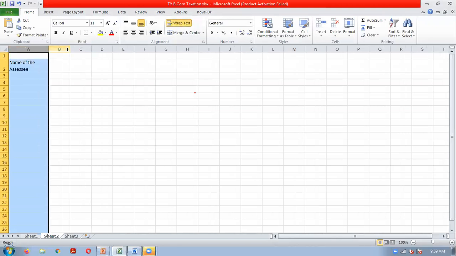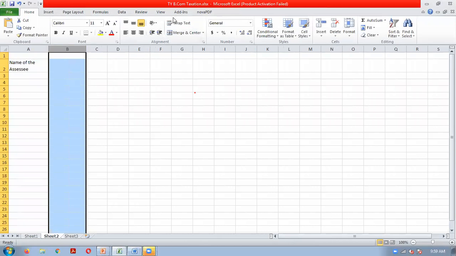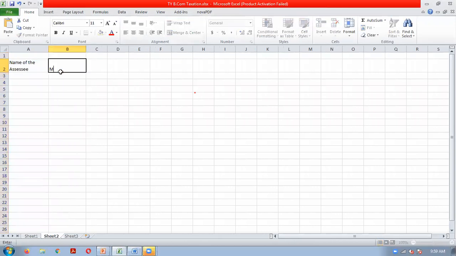Name of the SSC: Mr. XYZ. So previous year, which previous year? Relevant previous year 2021. So assessment year will be... assessment year for previous year 2021 will be 21-22.